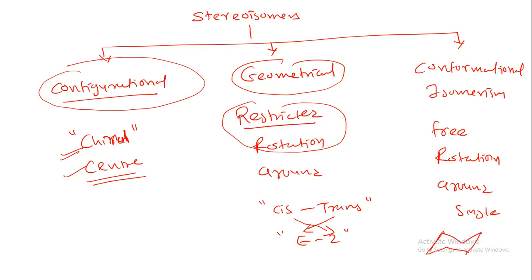So now after this, what is the chiral center, or what is chirality? What is chirality, or chiral center, or stereo center? Let us understand what chiral carbon is. A chiral carbon is a carbon which is attached to four different atoms or four different functional groups. Then it is known as a chiral carbon.